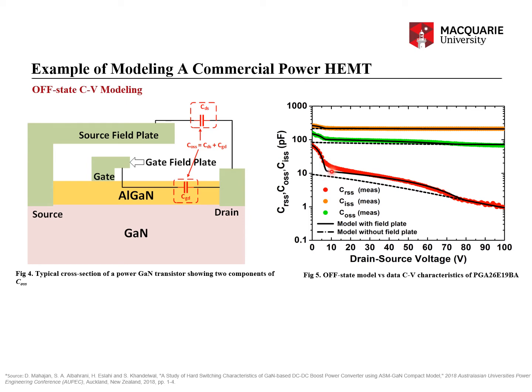Now at around this voltage, which is around 9 or 10 volts, the gate field plate is turning on, because the threshold voltage magnitude of the gate field plate is lesser than that of the source field plate, because the dielectric thickness of the gate field plate is less than the total dielectric thickness of the source field plate, right?